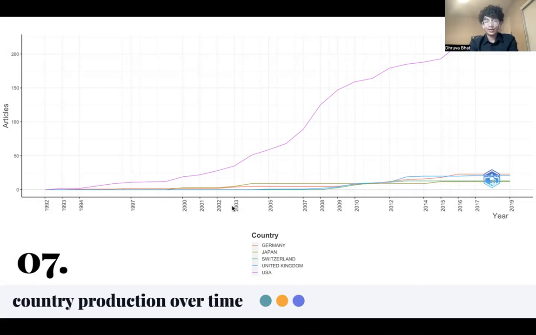Along with this, as our research is based upon the top 100 most cited articles, we can see that Western countries are far more greatly cited compared to other regions.